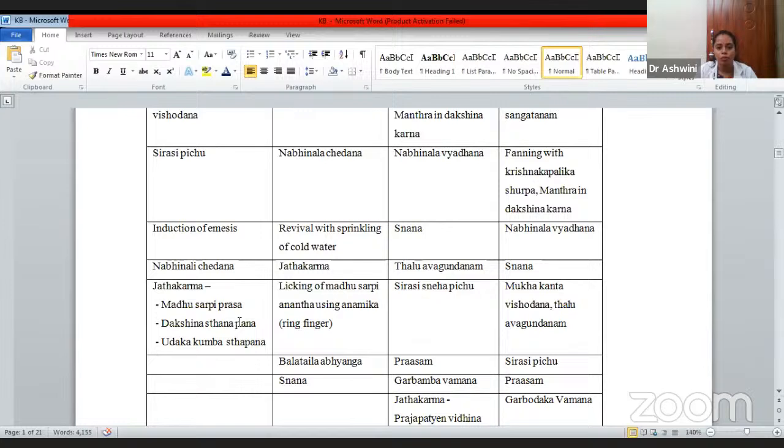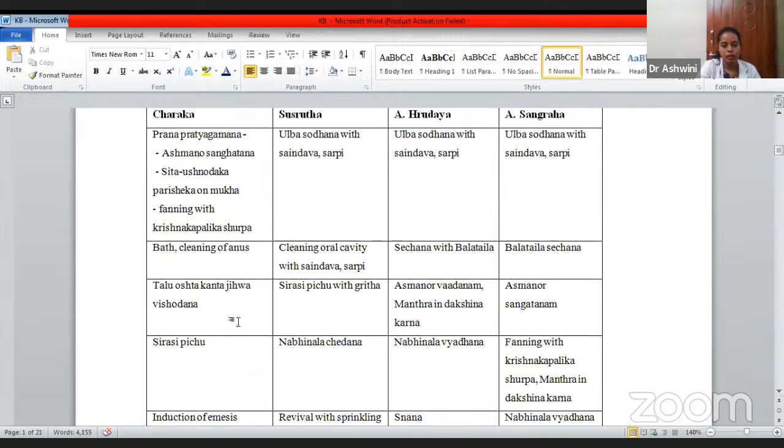In Jata Karma, you should make the kid have Madhu and Sarpi. Then Dakshina Stanapana, from the right breast, you have to feed the kid. And Udaka Kumbha Sthapana. Udaka Kumbha means the pot filled with water has to be kept at the head end of the kid or fetus. Okay, these are the steps followed by Charaka.